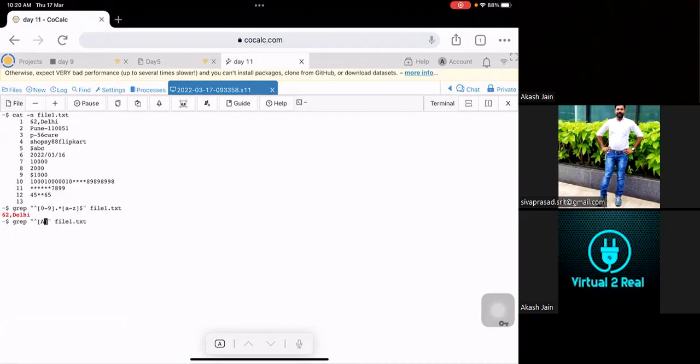Or you can do one more thing also: you can give hyphen I, so this will be case insensitive. Whether you give lower or upper case doesn't matter. So A to Z will work for P only. Now, what about the rest of the letters, U and E? A to Z, and after that,